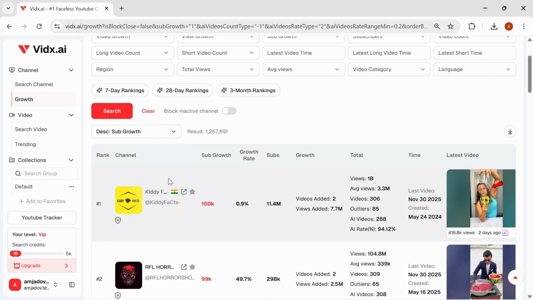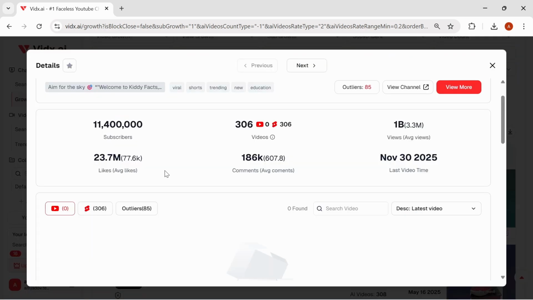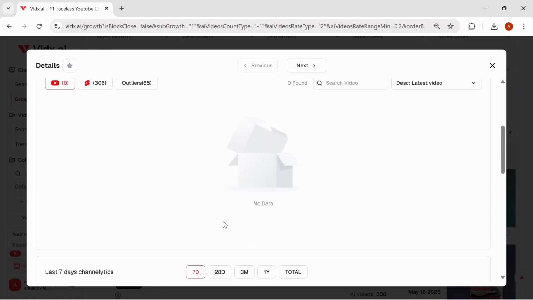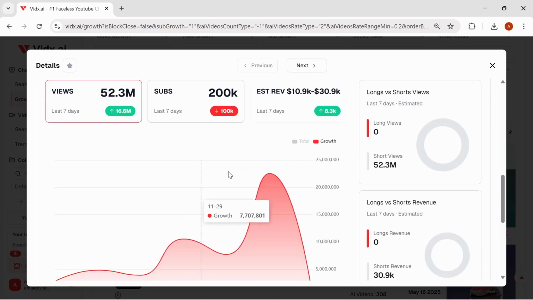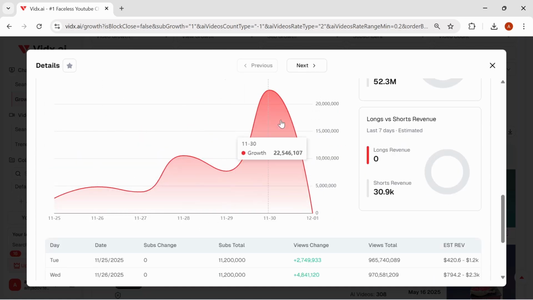You can go to each channel and check the details. You can see the likes average. You can see even the videos, comments, and views average. All these details can help you analyze the video. And these are the graphs of views, subs, and the estimation of the revenue. And this graph will show even more details.